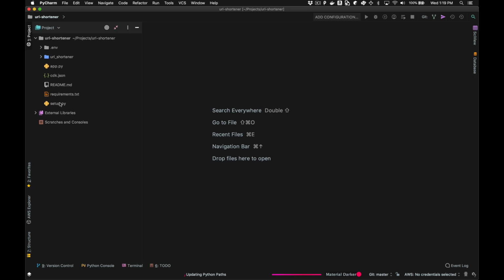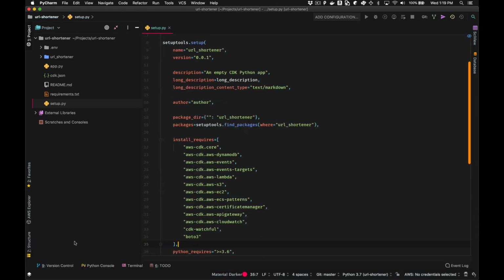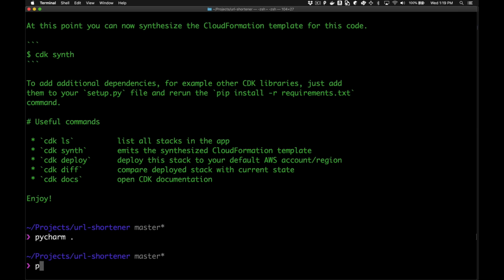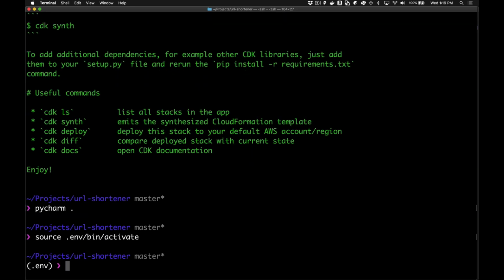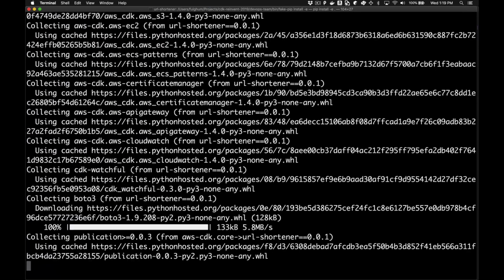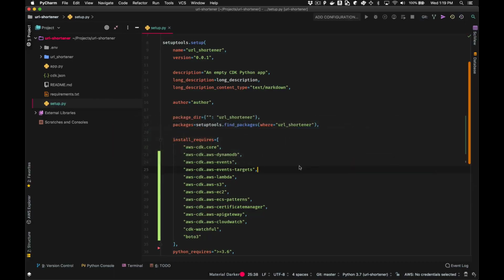And the first thing I'm going to do is go ahead and plug in all of the dependencies that we need for our demo. So I'm going to get these plugged in, and then first I need to start up our virtual environment so that pip will cache everything into our workspace here. And then I'm going to go ahead and run pip install. This is going to install all of our dependencies, get them set up in our project. So we'll give this a minute to cache everything. We'll give PyCharm a minute to update all its dependencies. And let's take a quick look at the rest of the code in this project.